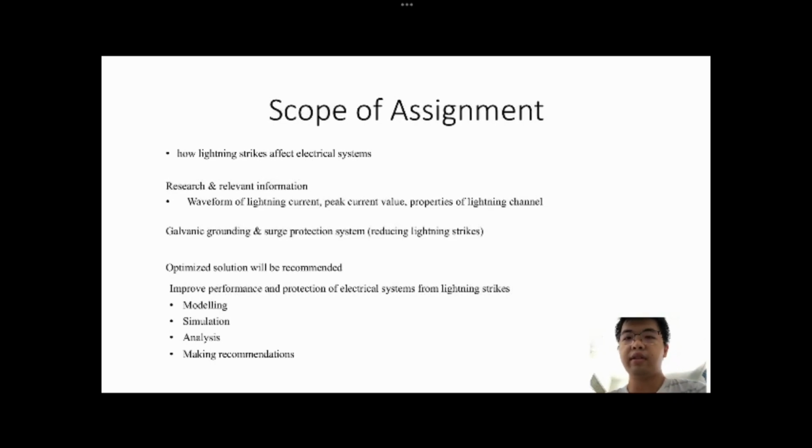Our scope of assignment is to do some study about how lightning strikes affect electrical system. We do some research and gather relevant information about the wave of lightning current, peak current value, and properties of lightning channel. Besides that, we also focus on the governing grounding and surge protection system in reducing lightning strikes. The optimized solution will be recommended. Our main focus is improving performance and protection of electrical system from lightning strikes through modeling, simulation, analysis, and making